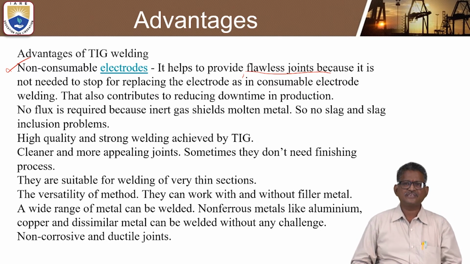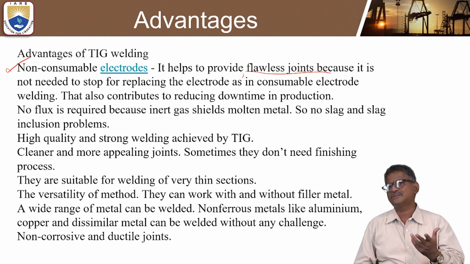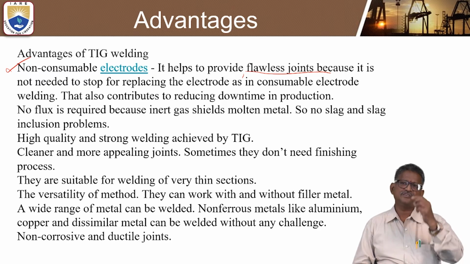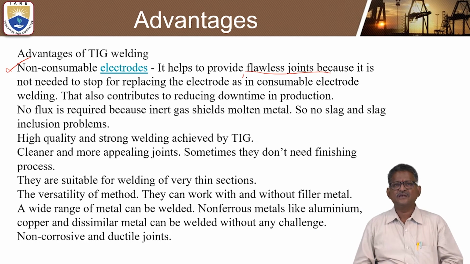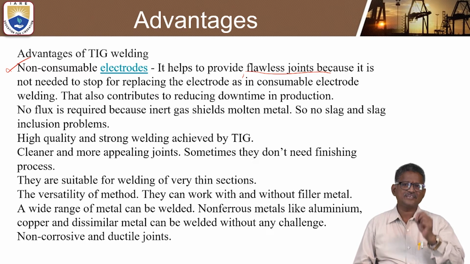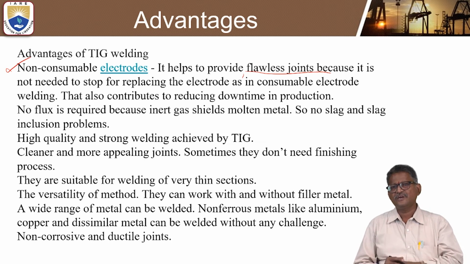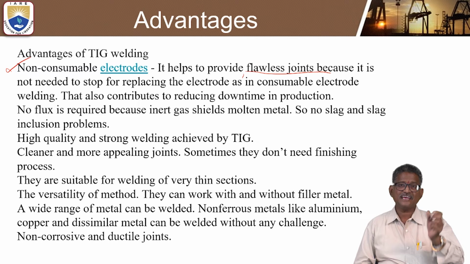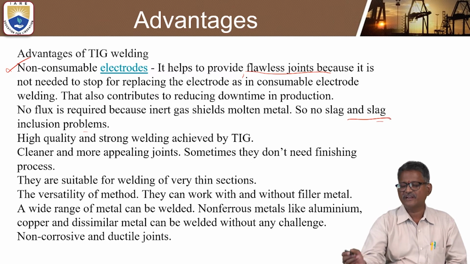This contributes to reducing downtime, and whenever downtime is reduced in production, the production rate can be increased. There is no flux required because the inert gas shields the molten metal, and there are no slag or slag inclusion problems in TIG welding.